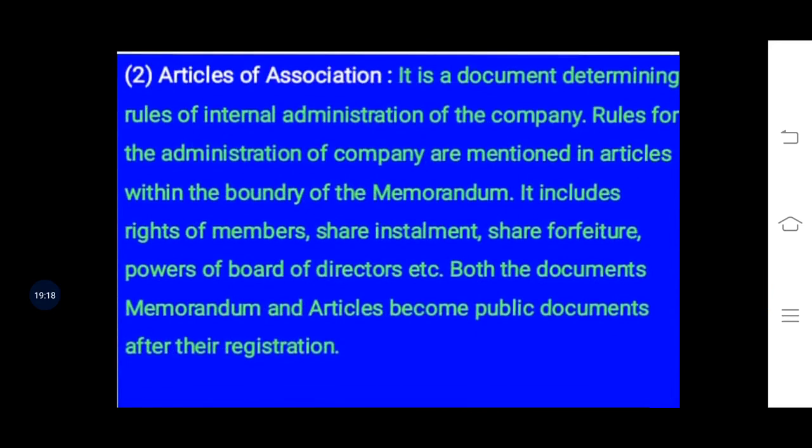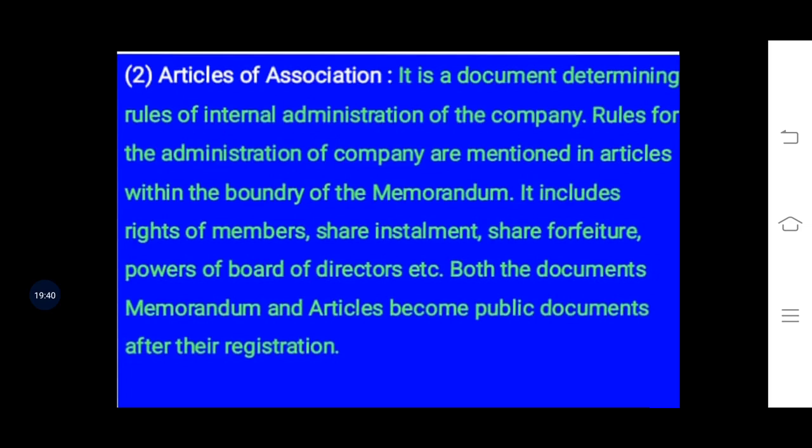Next one is the Articles of Association. It is a document determining rules of internal administration of the company. So rules for the administration of the company are mentioned in the articles within the boundary of the memorandum.